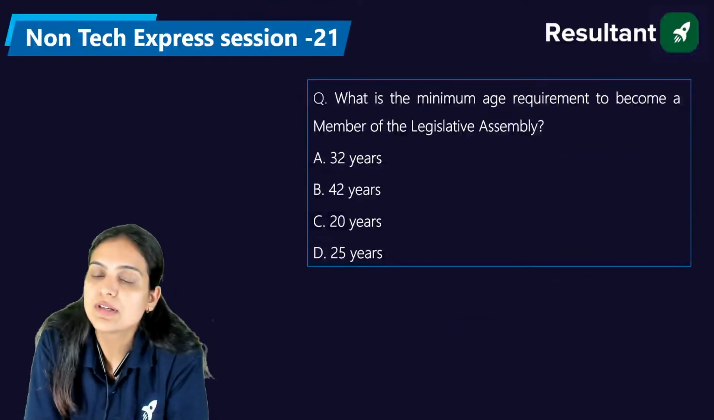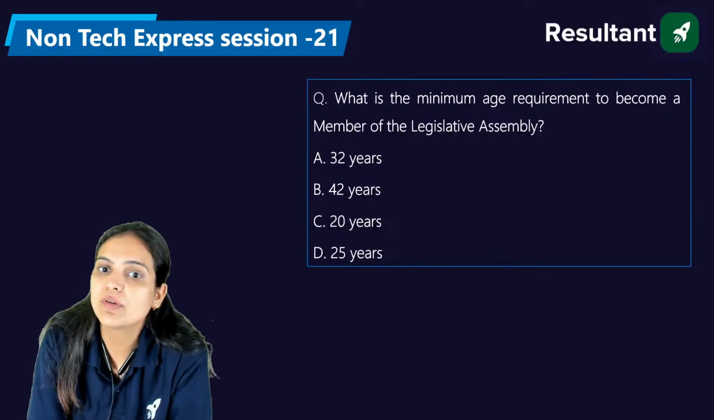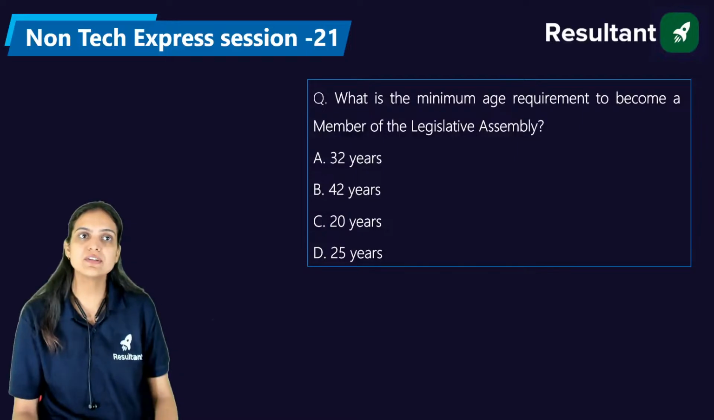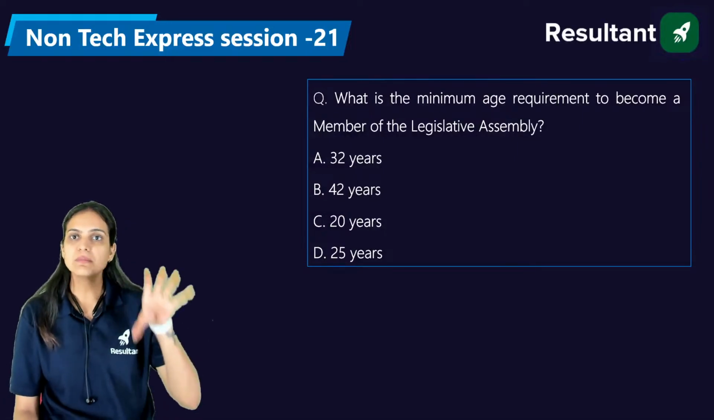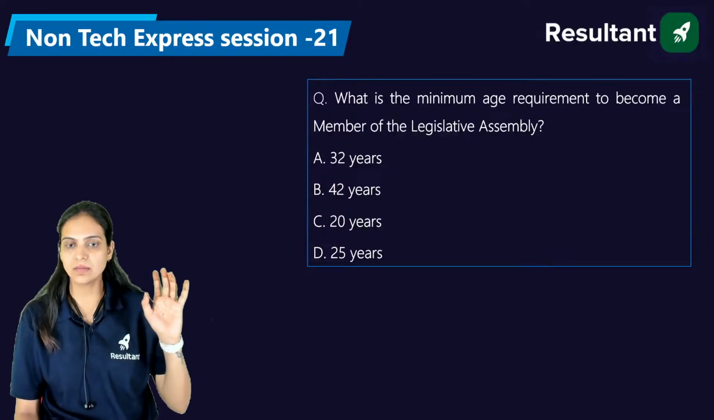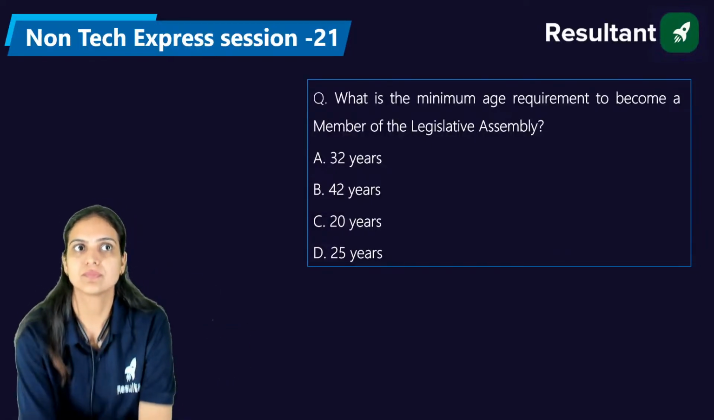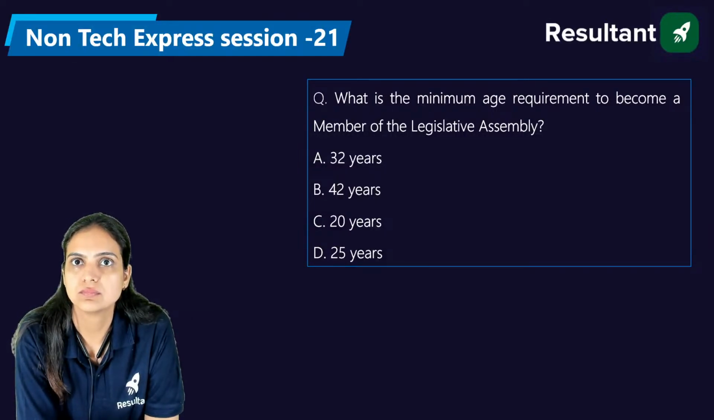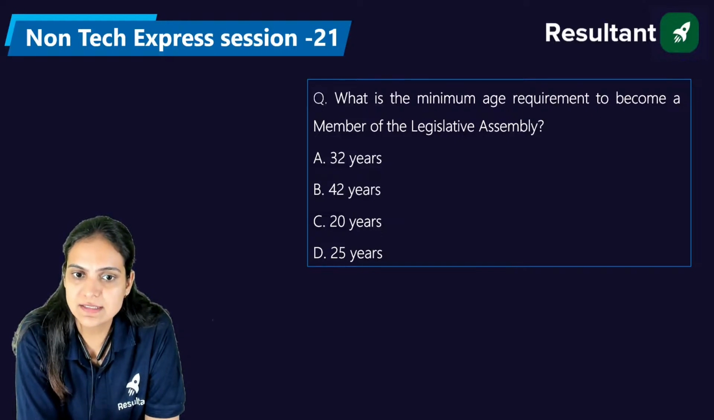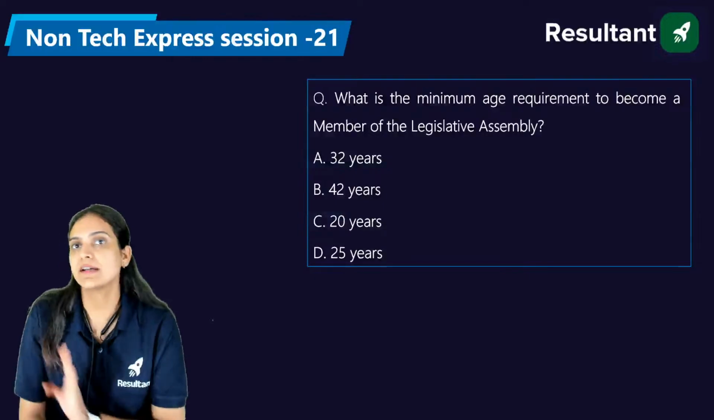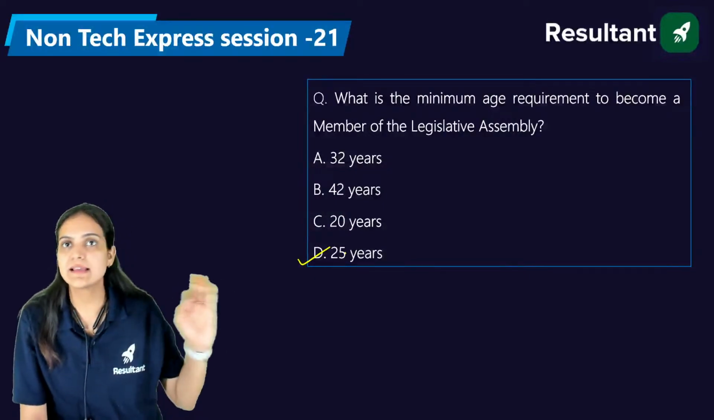Now, what is the minimum age requirement to become a member of the state legislative assembly? It's 32 years, 42 years, 20 years or 25 years. Please answer, everyone. Sai Kumar is saying it's D, 25 years. Venkat is saying it's D. Devanshu is saying it's D. Definitely the right answer is D. It is just similar to parliament.